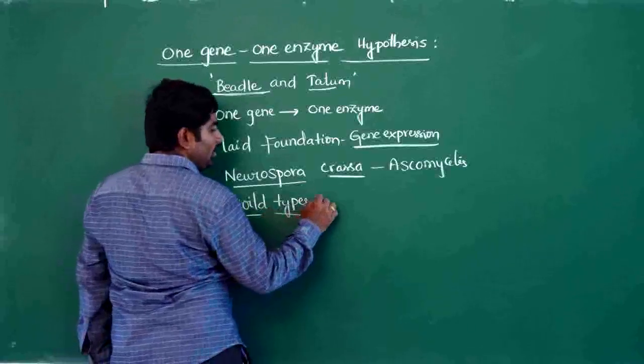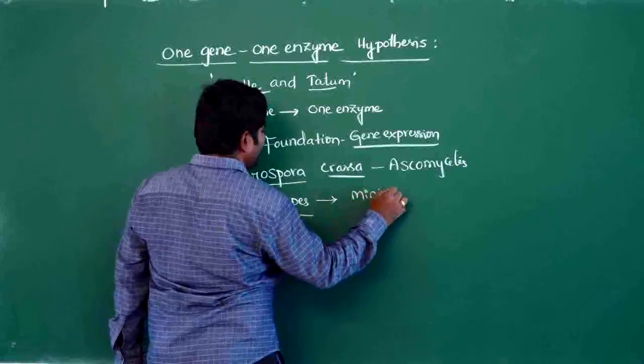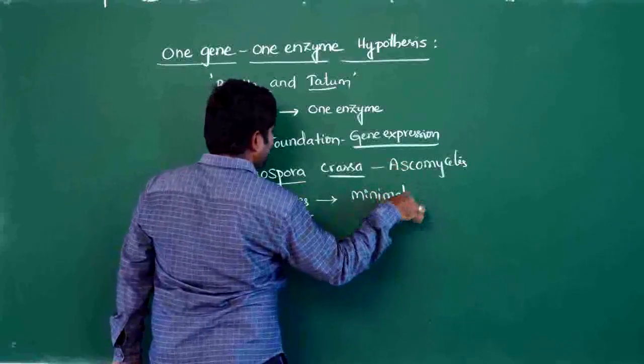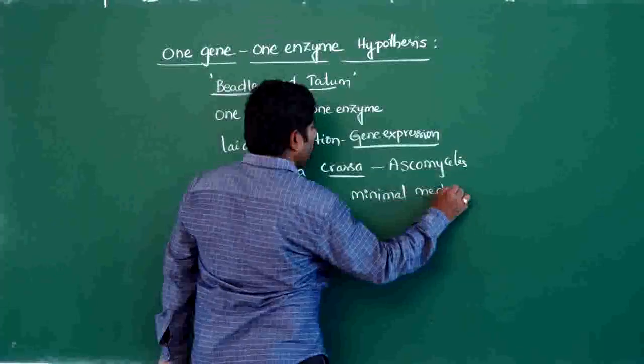When they grew the wild types in a minimal medium, they could grow successfully in a minimal medium with a small, limited number of nutrients. In a minimal medium, they grow normally.